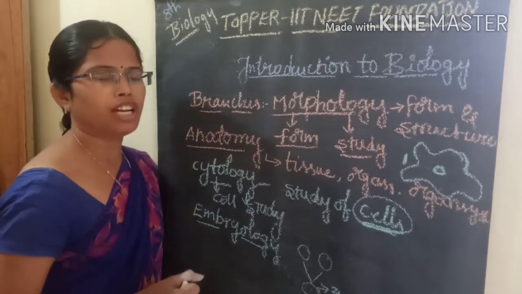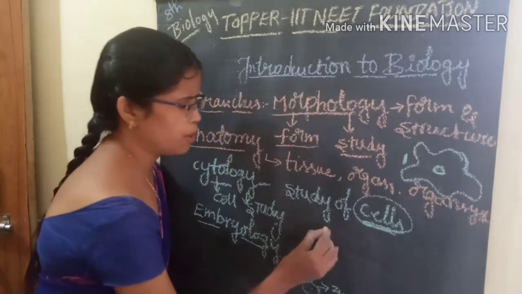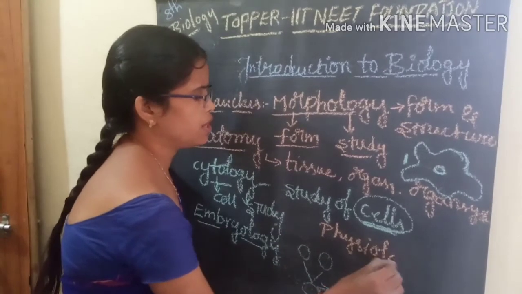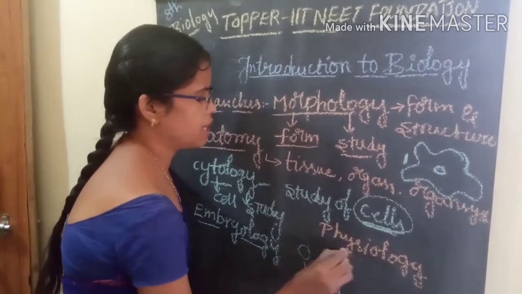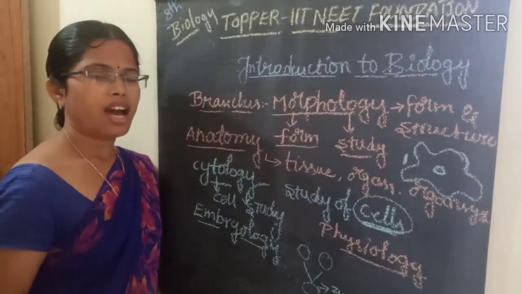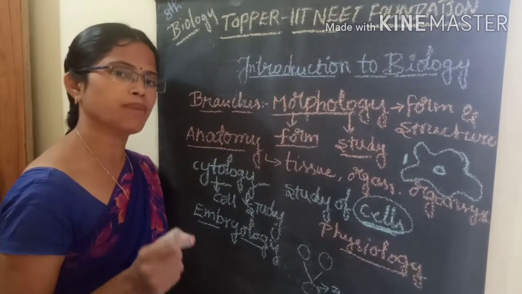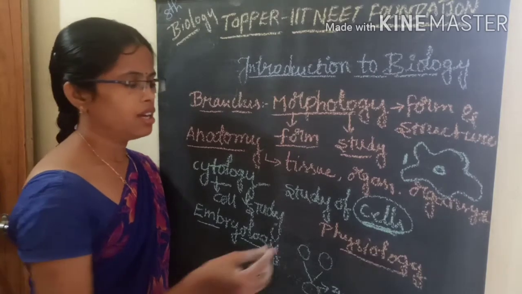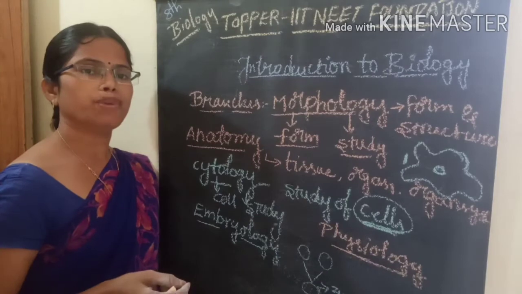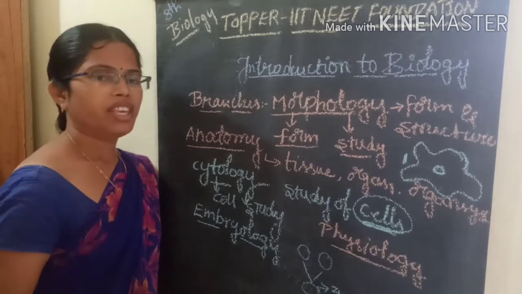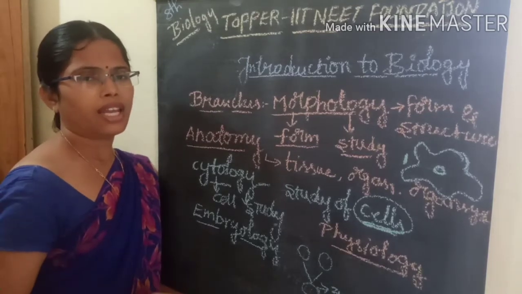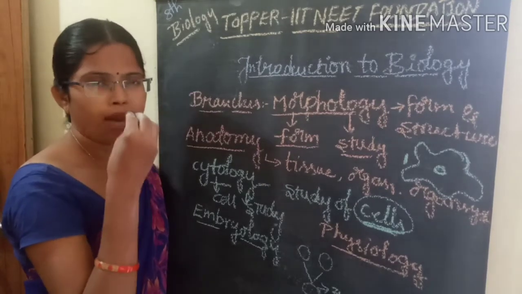Then coming to the next one, that is physiology. What is that science? Physiology. Physiology means the study of different cellular functions or different organ system functions. For example, take the digestive system. There are many organs in the digestive system. Food is taken in by our mouth.